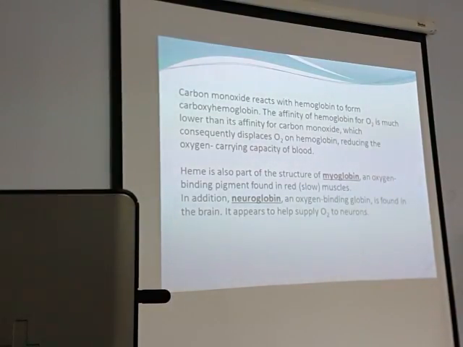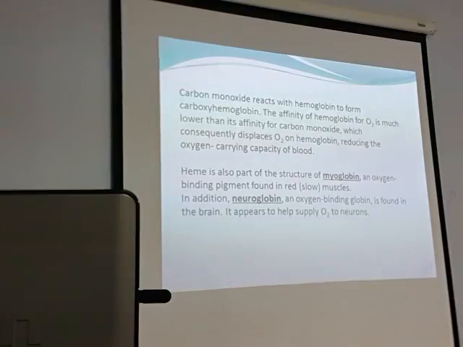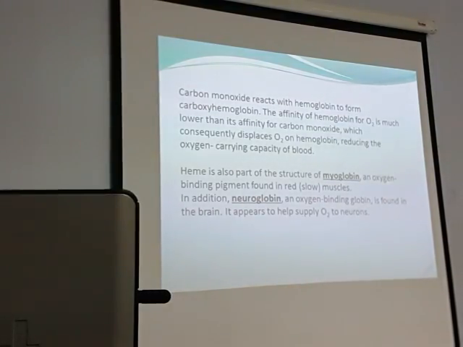And it will lead to hypoxia. That is the eventual result. But it will not bind when oxygen is already bound? Exactly. In fact, it may even do that. It is so strong, it is said to be 20 times stronger, so it may also dissociate some of the bound oxygen.